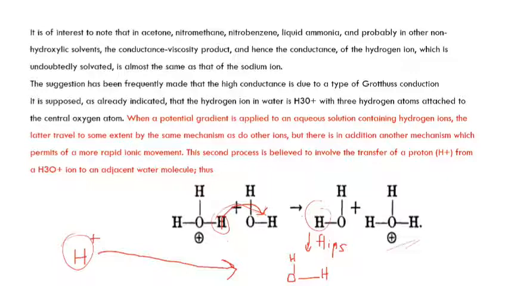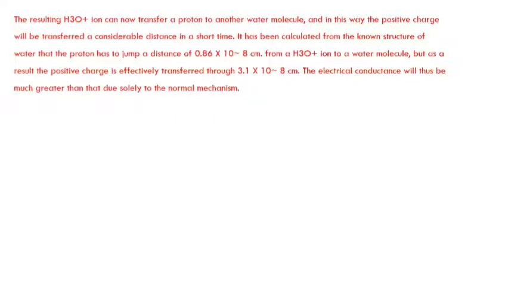Next, for the H plus ion in water, a proton has to jump a distance of 0.86 into 10 power minus 8 centimeter. This is the distance between a protonated water molecule and a water molecule in a linear arrangement.